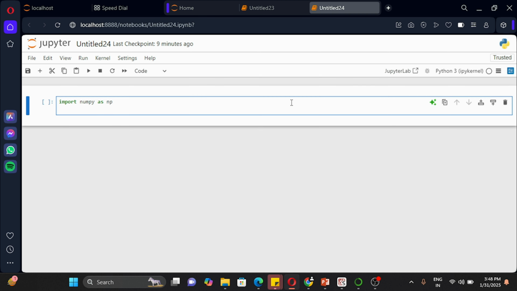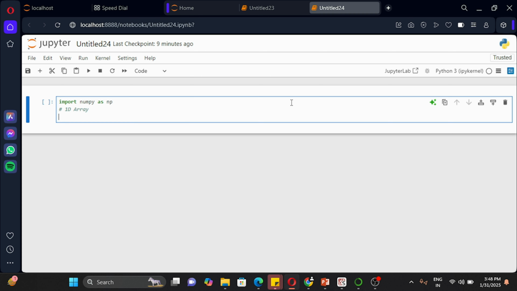And then I'm going to create two arrays. One is a one dimensional array and the other is a two dimensional array. So let us do that. I'm just going to put a hashtag over here saying that it's a 1D array, so that it is clear what exactly I am doing.